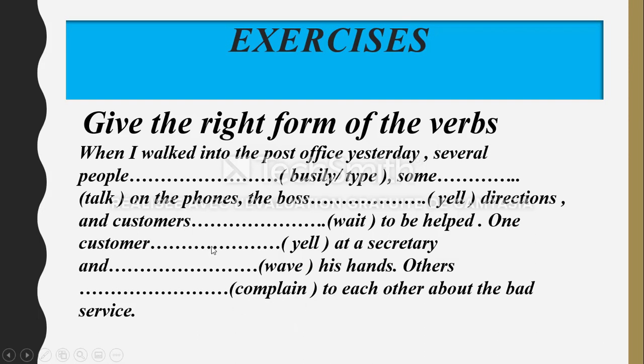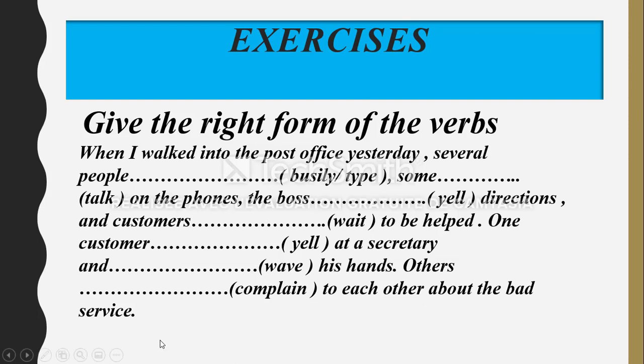So we will try to put all these verbs in past continuous. To remember, the form of past continuous is the verb to be in simple past plus verb plus ing. So all these verbs we have here, we will try to put them in past continuous. Okay, so I wish that you will do this exercise.